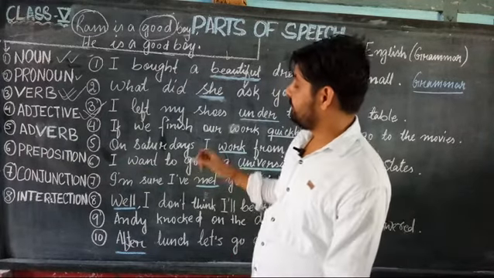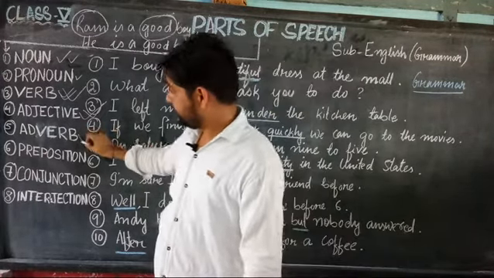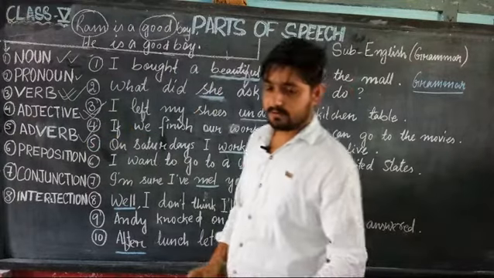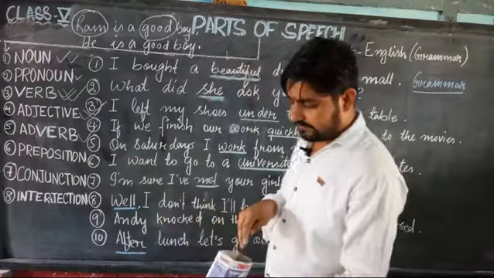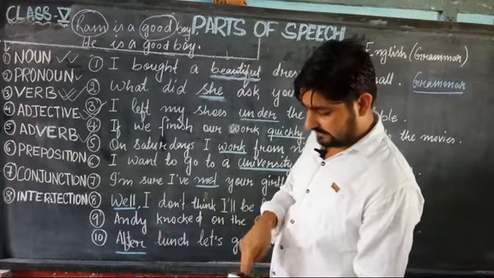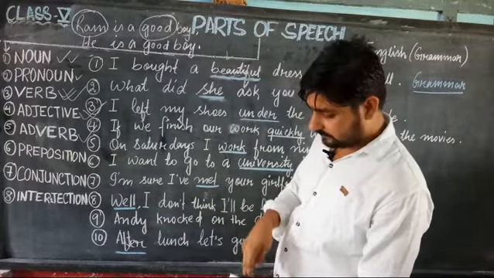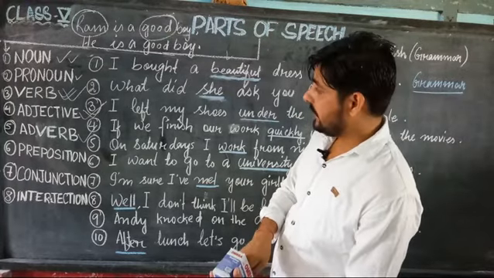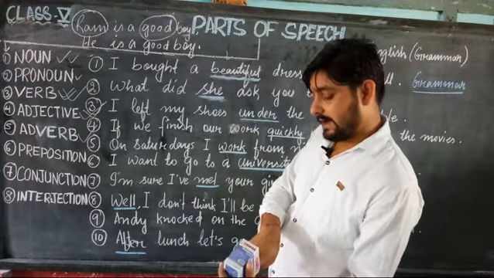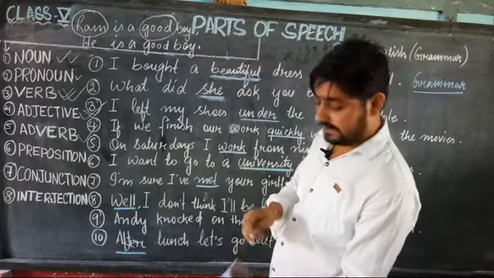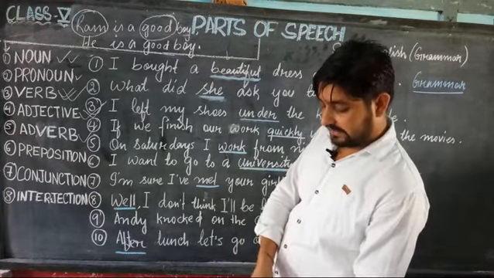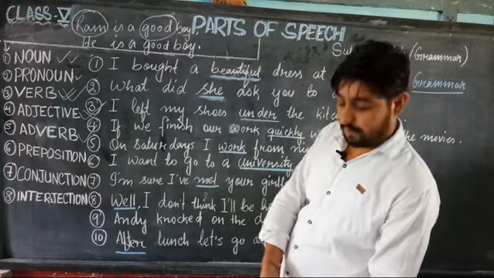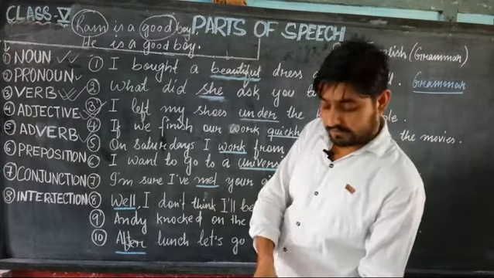Next, moving on to the fifth point, what we have here is adverb. Adverb is again just like adjective. Adjective qualifies the noun, but adverb qualifies the verb, the adjective, or another adverb also. It qualifies what?